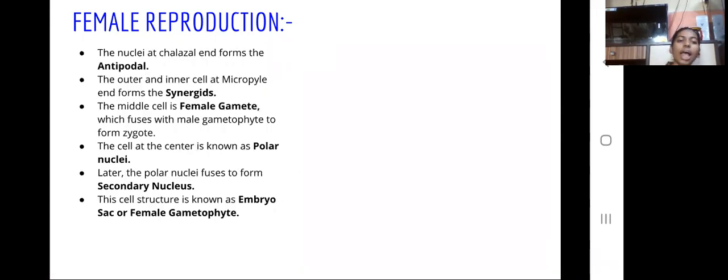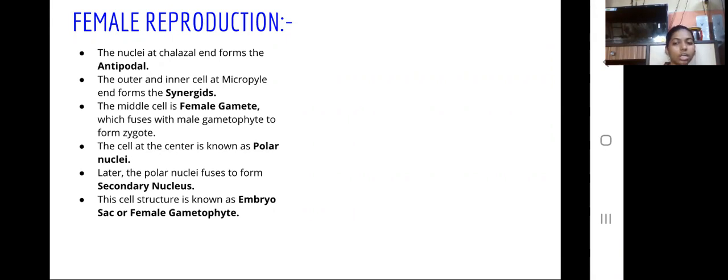The nuclei at the chalazal end form the antipodals, and the outer and inner cells at the micropyle end form the synergids. The middle cell is the female gamete, which fuses with the male gamete to form the zygote.